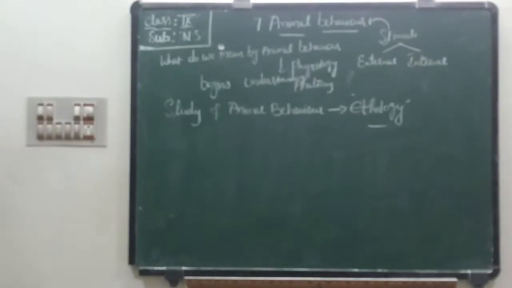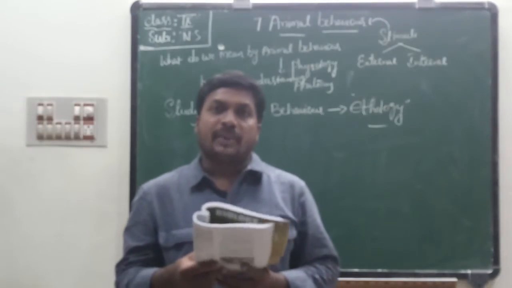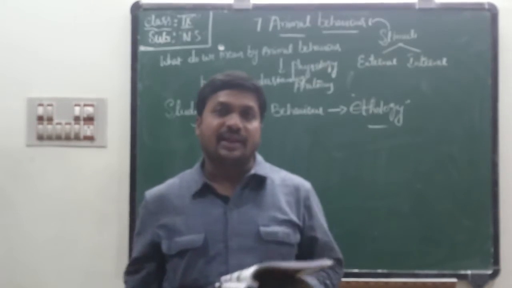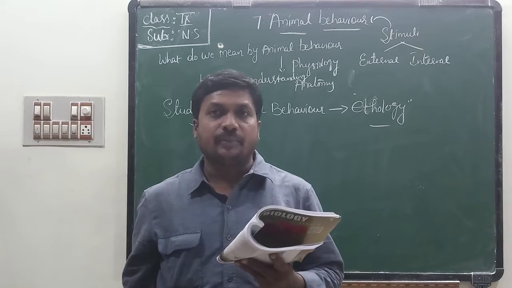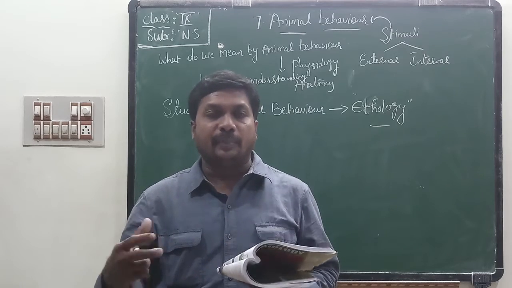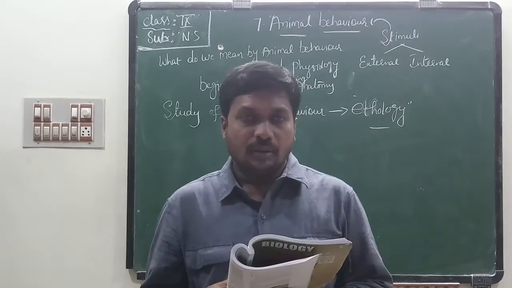Here we can find a butterfly, one chimpanzee and one bird making a nest. Here we can find 3 animals. One is a butterfly, second one is a chimpanzee, and third one is a bird making a nest.